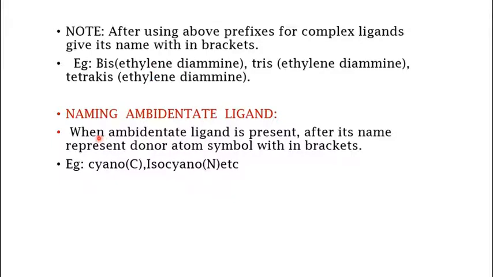Then coming to naming ambidentate ligands. We all know that ambidentate ligands have different donor atoms, so the same ligand can bind through different donor atoms. For example, take CN minus, cyanide. It can bind through C. If it binds through the C atom, then the name given will be cyano. If the nitrogen atom is the donor, then you will name it as isocyano. So this is the example to name an ambidentate ligand.